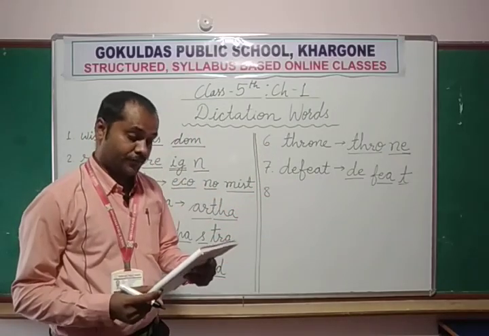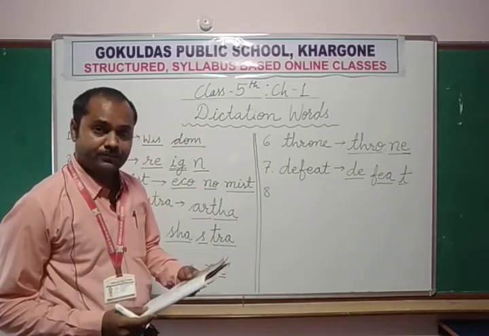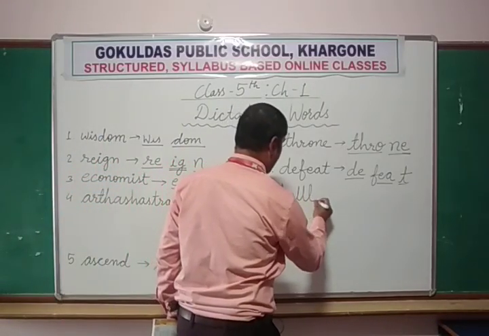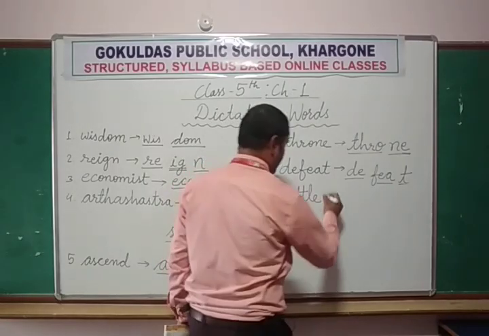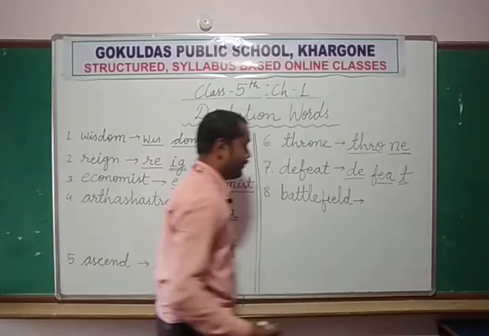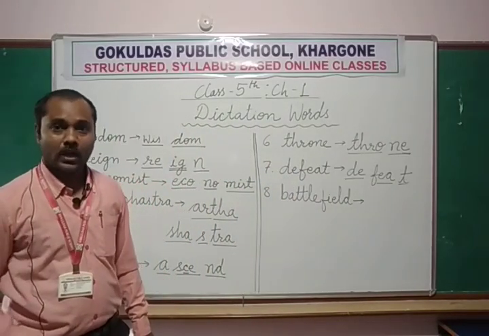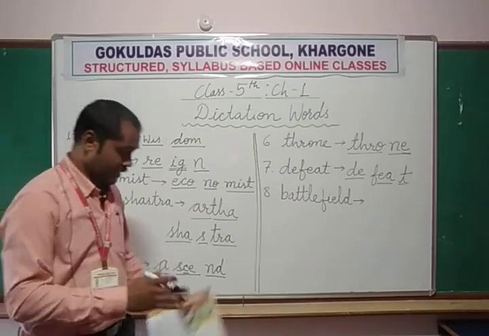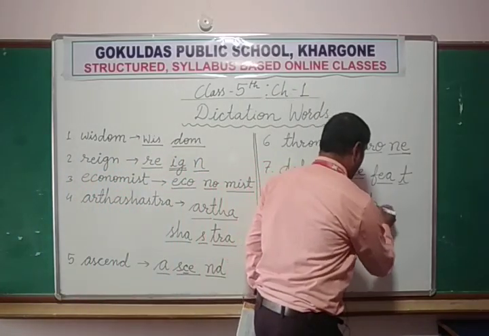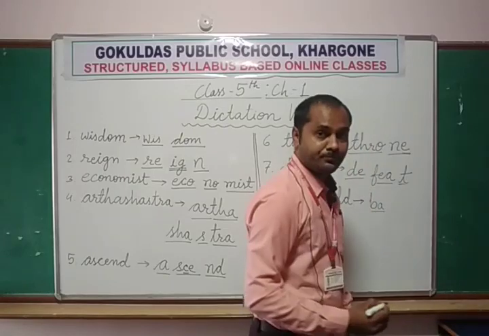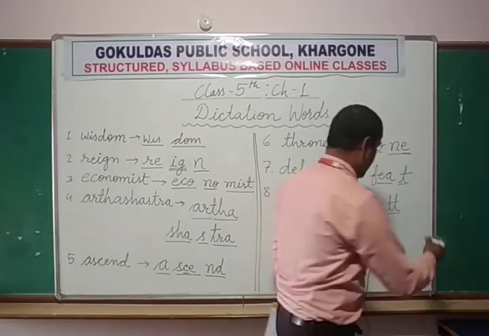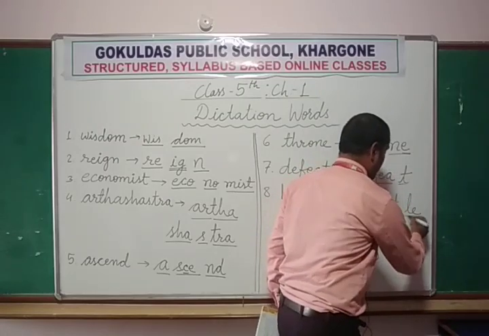Battlefield. B-A-T-T-L-E, battle. Then F-I-E-L-D, field. Battlefield. How to divide this into syllables? First we divide battle: B-A, B, double T, T, L-E, battle.